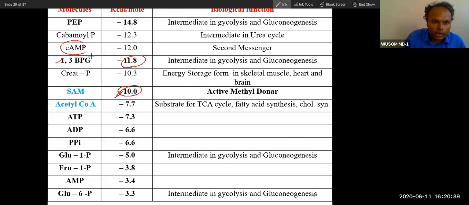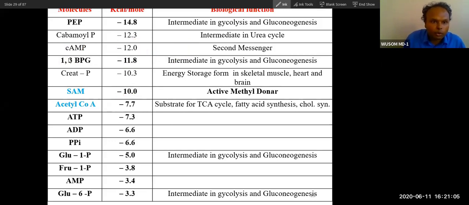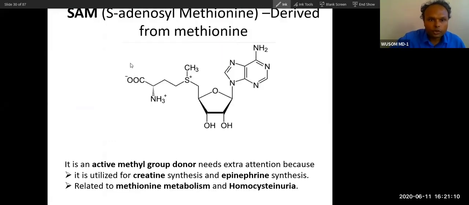When you break the phosphate bond in cyclic AMP, you will get this. Cyclic AMP is short for cyclic adenosine monophosphate. There is a phosphate group attached, and this same phosphate group is attached to its own molecule's hydroxy group. Phosphate makes a ring, that is why this is called cyclic AMP. Breaking of that bond will release 12 kilocalorie energy. So these are the important high energy compound molecules.